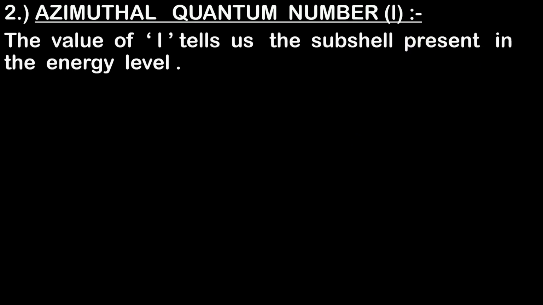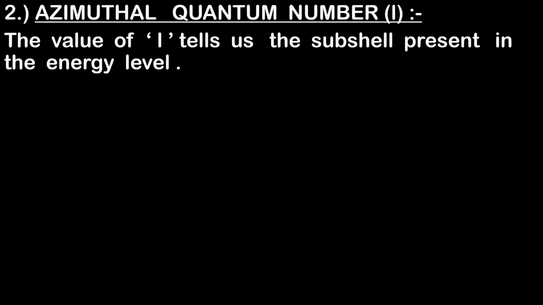The value of L tells us the subshell present in the energy level, which means that it is going to tell us that in first energy level, which subshell is present, whether S subshell, P subshell, D subshell, or F subshell is present. Similarly, it is going to tell us which subshell is present in fourth energy level.